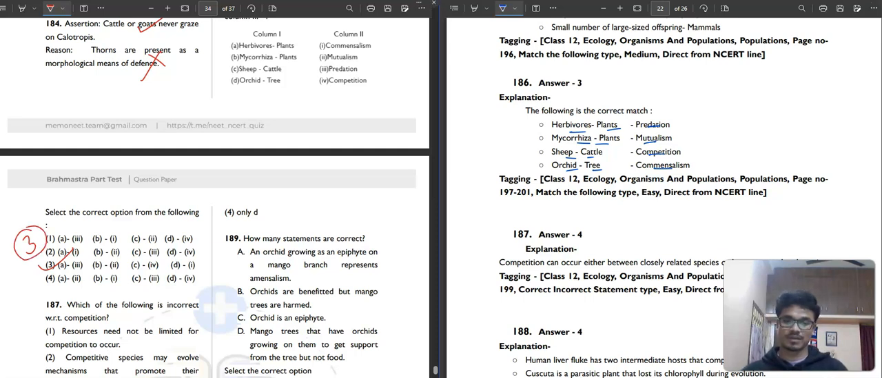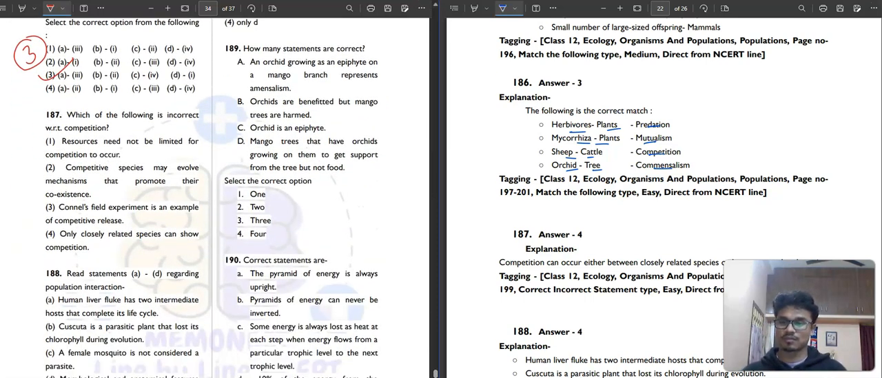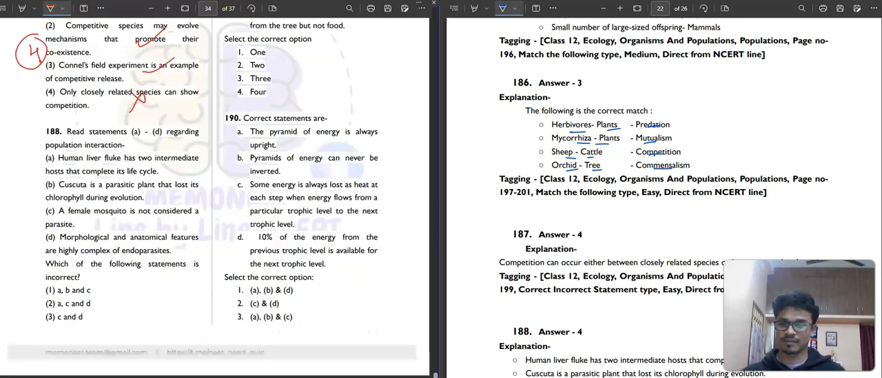Then question number 187. Which of the following is incorrect with respect to competition? Resources need not be limited for competition to occur. Correct. Competitive species may evolve mechanisms that promote their coexistence. Correct. Connell's elegant field experiment is an example of competitive release. Correct. Only closely related species can show competition. No, totally unrelated species can show competition. So the fourth is the incorrect one. Question 188.